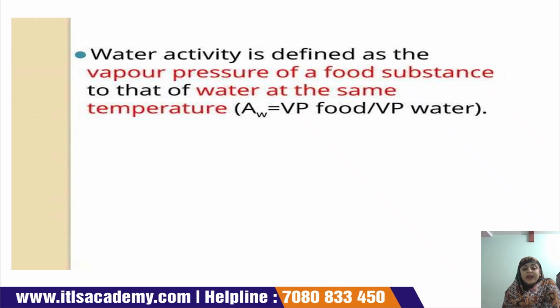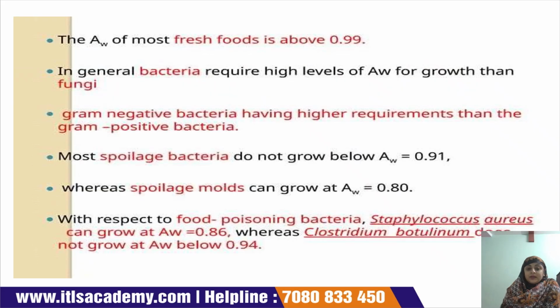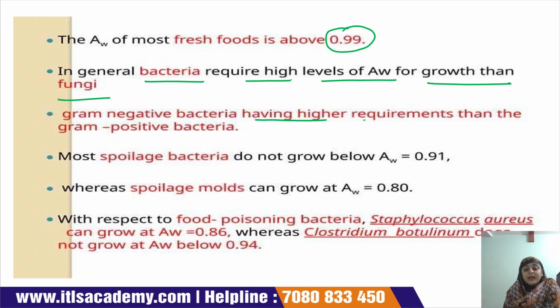Water activity is defined as the vapor pressure of the food substance relative to that of water at the same temperature. The water activity of most food products is above 0.99. In general, bacteria require a higher water activity for growth than fungi. Gram-negative bacteria have a higher requirement than gram-positive bacteria.